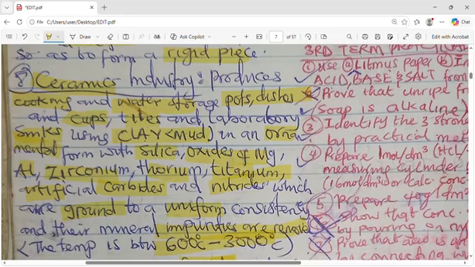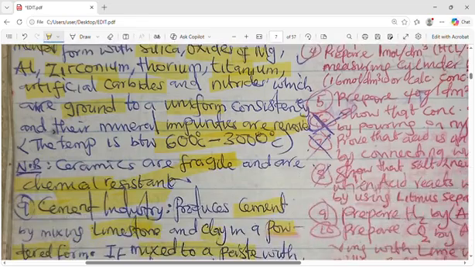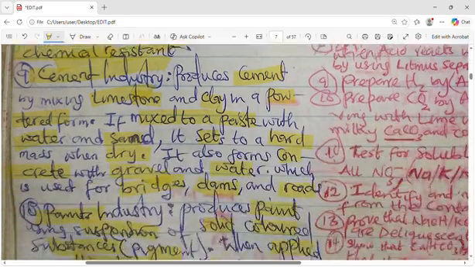They add silica, oxides of magnesium, aluminium, zirconium, thorium, titanium, artificial carbide, nitrides, which are ground to a uniform. They will grind it consistently and the mineral impurities they will remove. So the temperature they will subject it to is 600 to 3000. Then ceramics, they are said to be fragile, they can break, and they are chemical resistant. Chemicals cannot affect them. That's why they use some of them in the lab.